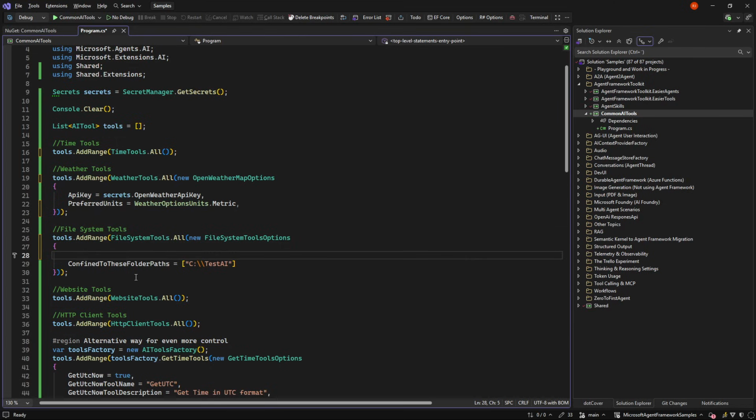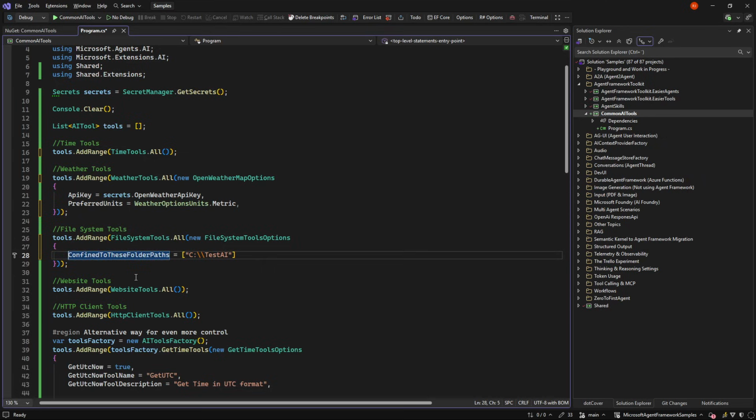And you can control a bunch of things like encoding, and you can confine the tool to work in only certain folders. So you can say it can only work on the import data folder, but not my C:\Windows folder. So you can give a collection of folders that it's allowed to use and subfolders for that.